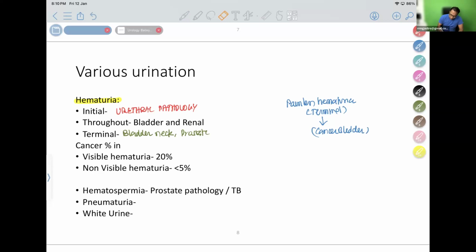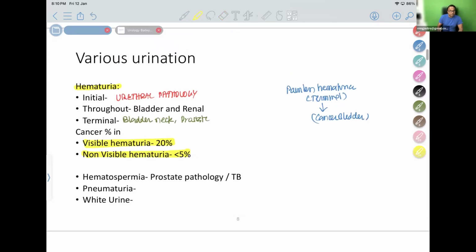So when you have visible hematuria, there is a 20% chance of cancer. Non-visible hematuria, the risk of cancer is less than 5%. What is hematospermia? When they are ejaculating, the sperm comes mixed with blood; this is also due to prostate pathology. Air coming through the urine: a colon connected to the bladder by means of a fistula, that is colovesical fistula. So when there is a colovesical fistula, the urine will have air coming.